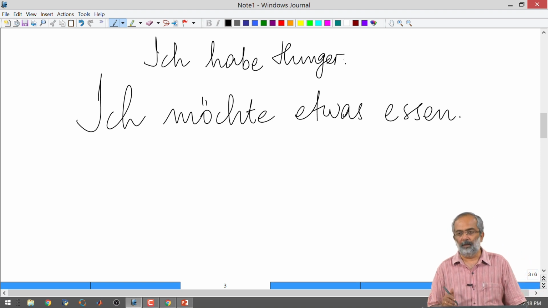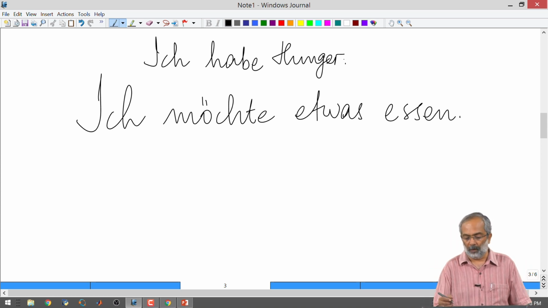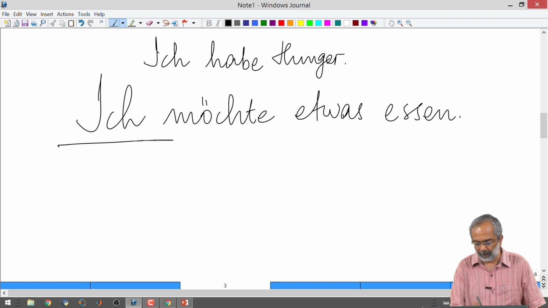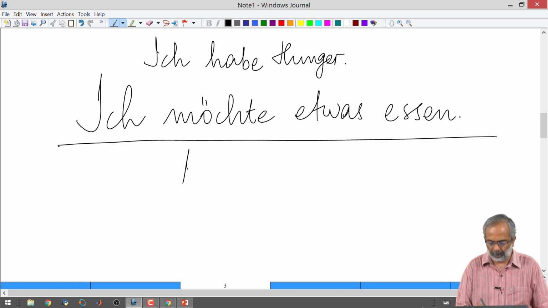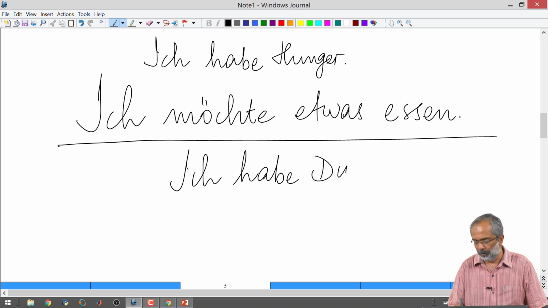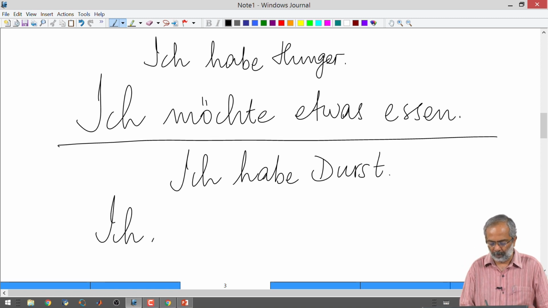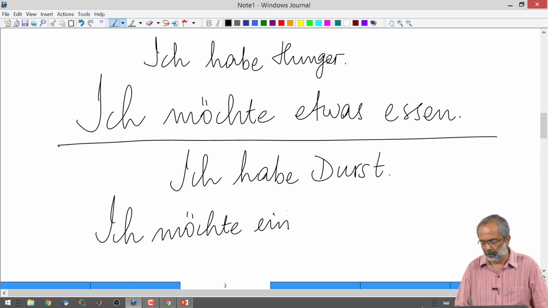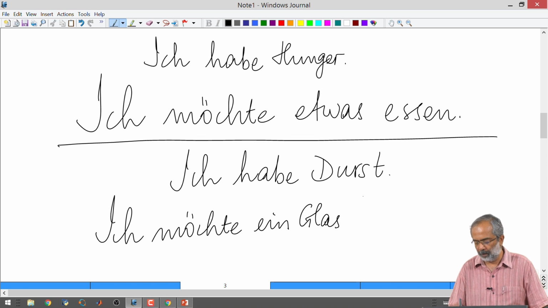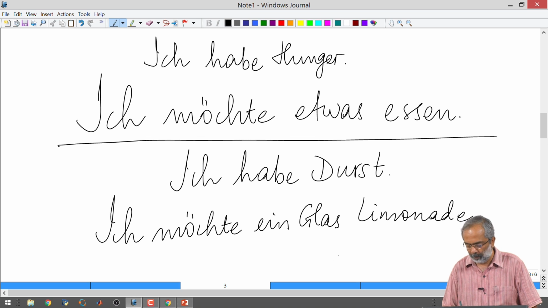We have learnt the expression ich habe Hunger, or the other expression we have learnt, if I am thirsty, ich habe Durst, ich möchte ein Glas Limonade trinken.